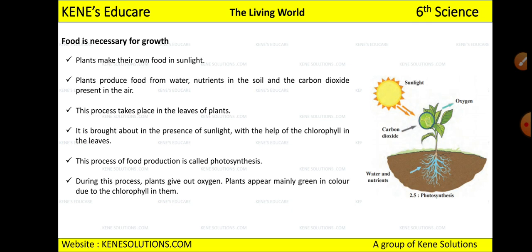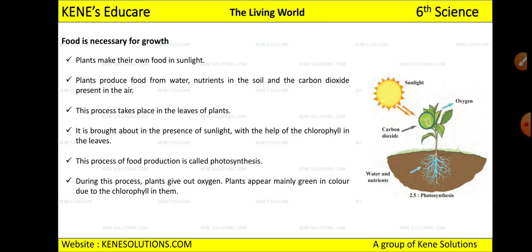Then we studied the second characteristic which was food. We studied that living things take food, right? Because plants prepare their own food using sunlight and carbon dioxide which they get from us. Then they need water which you give them, and nutrients which are necessary for them to grow. But why can plants make their own food and why can animals not make their own food? I told you the reason for this in the last lecture itself.